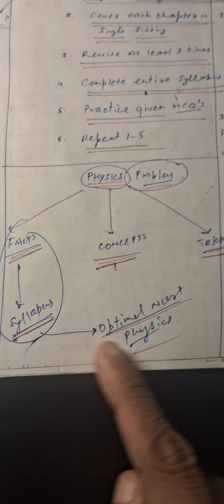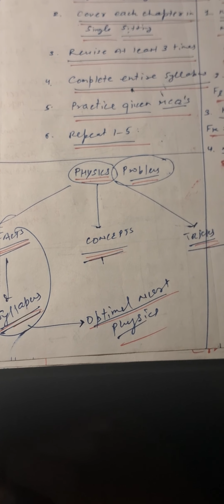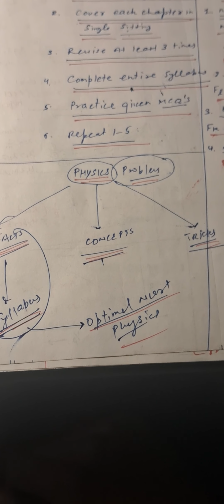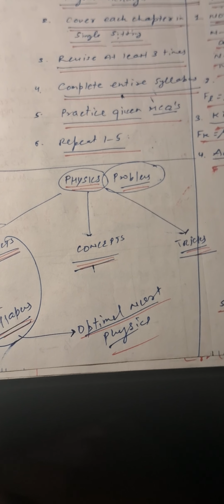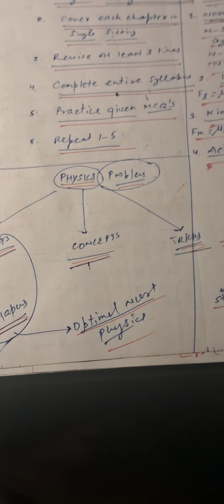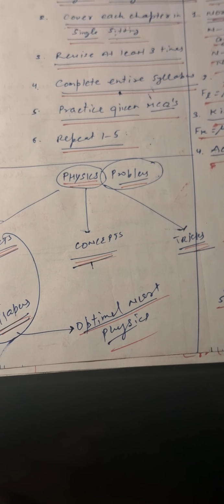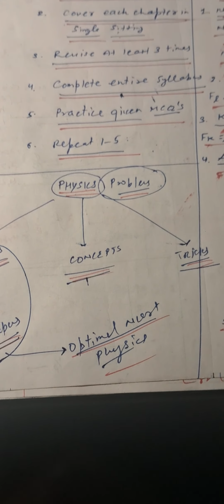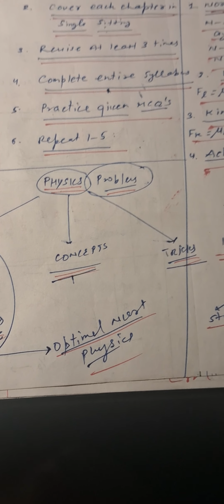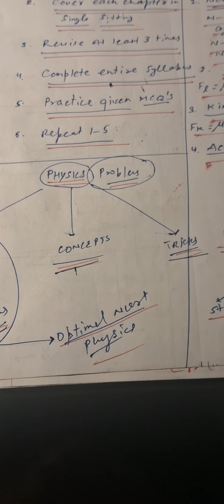This is done by Optimal NCERT Physics, because it covers all the questions, every line of NCERT, even the points to ponder, summary, and footnotes, so that there is a comprehensive and contemplative analysis involved. All the factual-based questions you can cover using Optimal NCERT Physics.